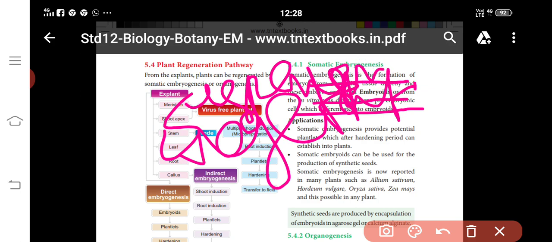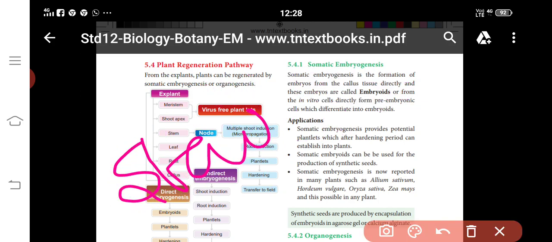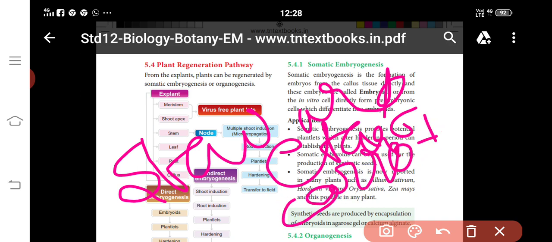It was first observed by Steward et al. in 1958 in the suspension culture of carrot. Somatic embryogenesis was first observed in carrot.